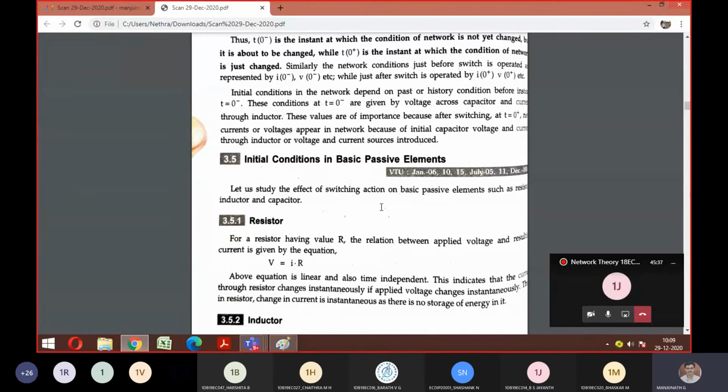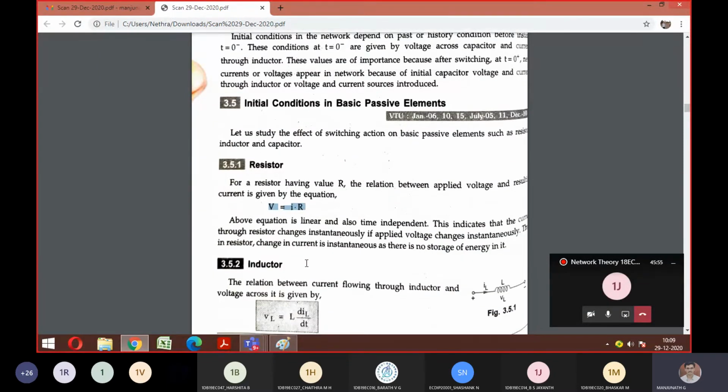If it is a resistor, it remains with the same formula, V equals I into R, which is Ohm's law. Similarly, I equals V by R. There is no variation for the resistor.